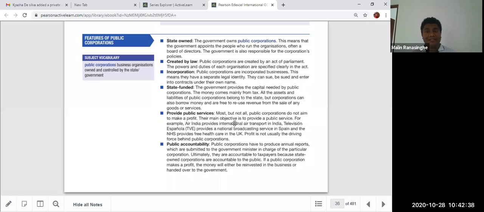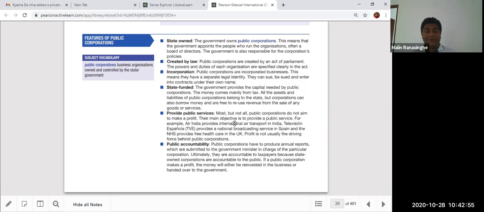It provides public services like Air India, providing international air transportation, and also television. In Sri Lanka, we have Sri Lanka Rupavahini Corporation, Sri Lanka Broadcasting Corporation, like that.